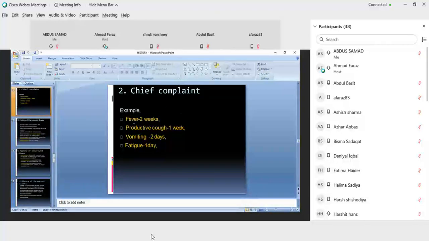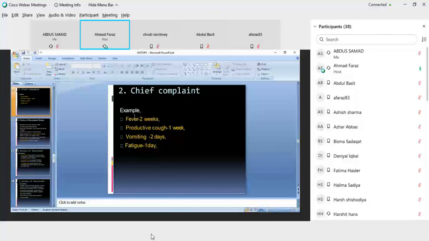For the chief complaint, say it's like fever. Patient is having fever for the last 2 weeks. First symptom was the fever. Then patient is having productive cough for the last 1 week. Then patient having vomiting for the last 2 days and the fatigue. The first symptom or the first sign should be there. You have to write the first thing first.